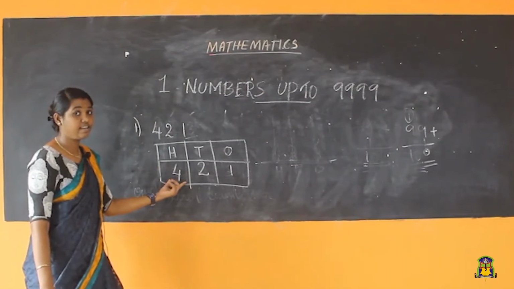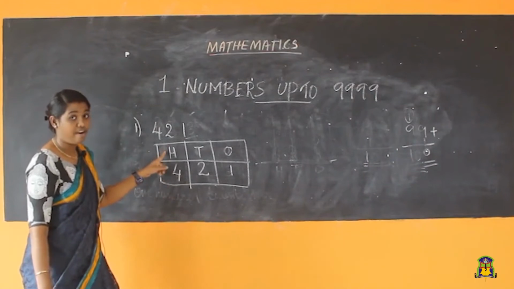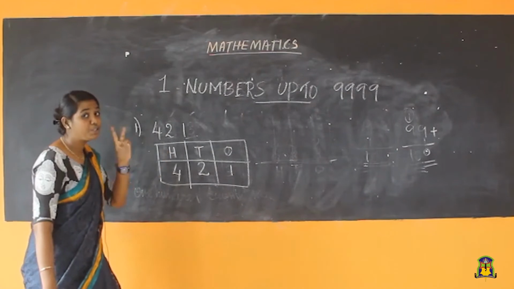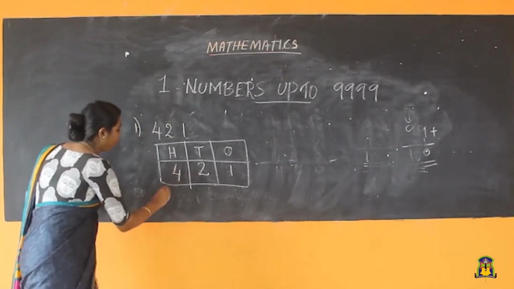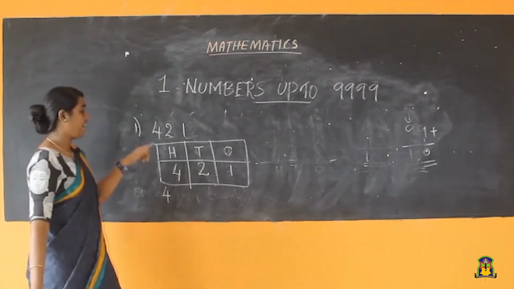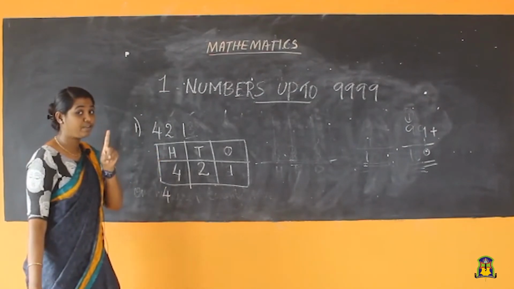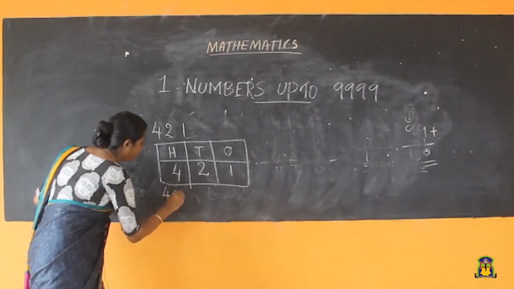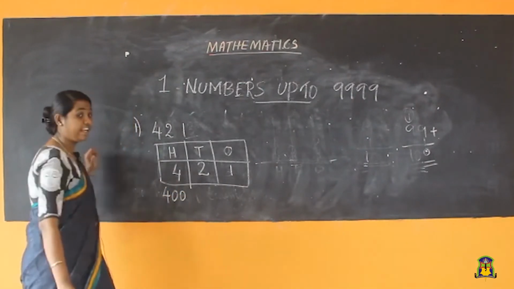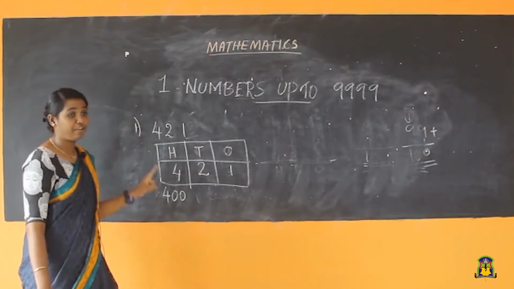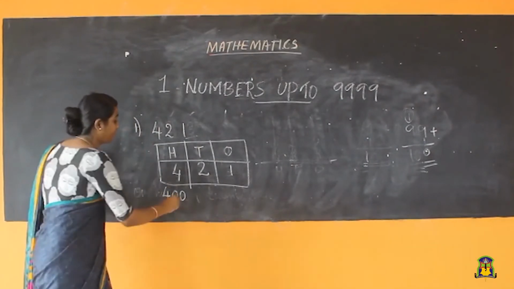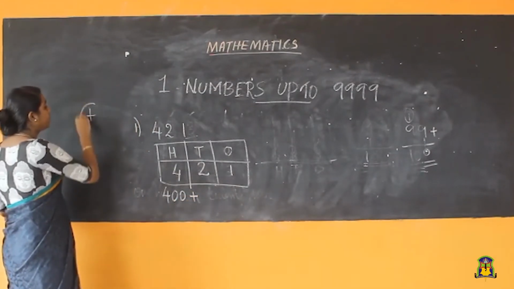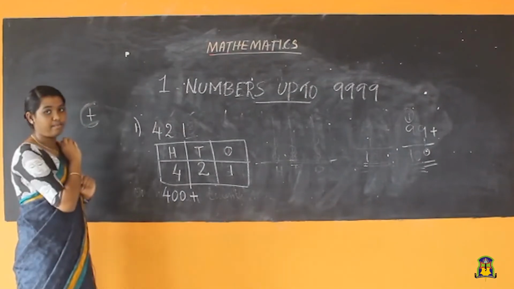How many hundreds are here? 4 hundreds are here. So 100 means how many zeros will be there? 2 zeros, no? So here you will write 4 and then 2 zeros, that is 400. Then I told you that you need to add, so 400 plus. Our addition symbol is what? This sign, plus.